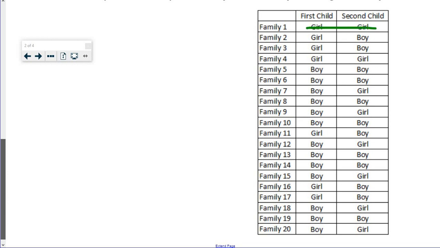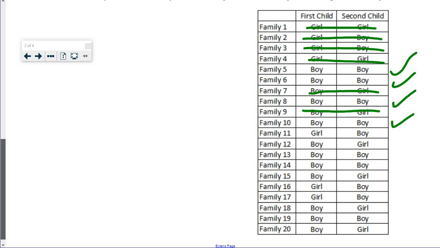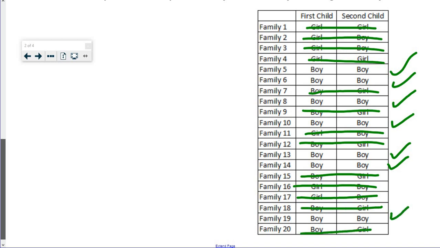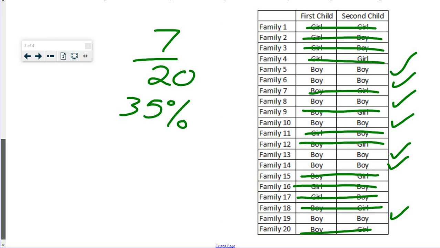So out of 20, there's 1, 2, 3, 4, 5, 6, 7 out of 20. That's 35%. So 35% of the families that they studied had a boy-boy family.